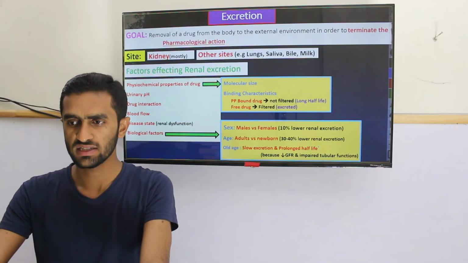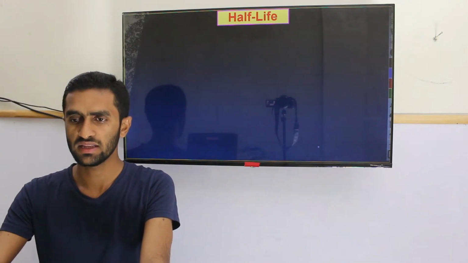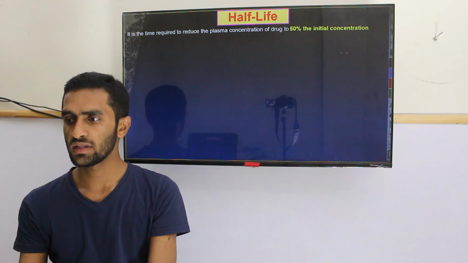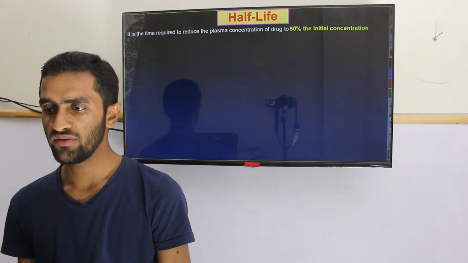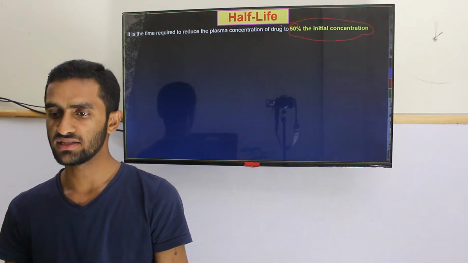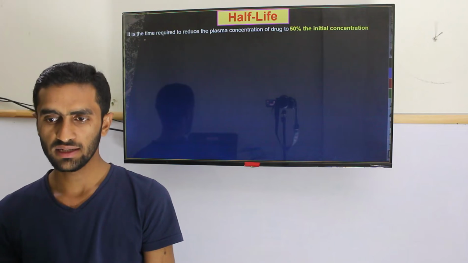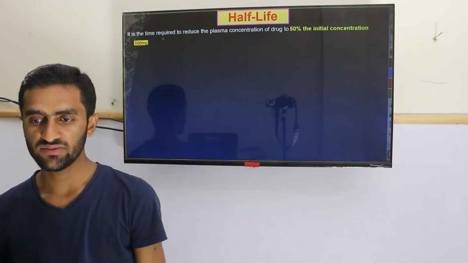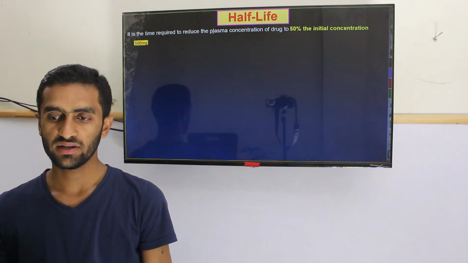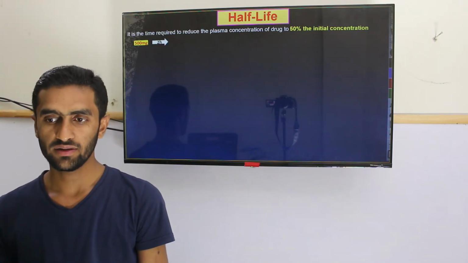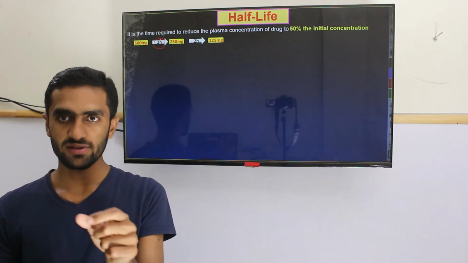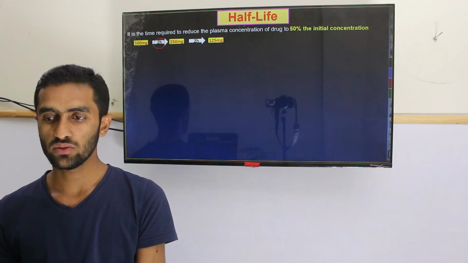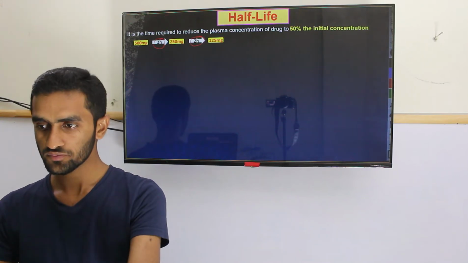Now let's look at this important fact, that is the half-life. Although you are familiar with this, it's the time required to reduce the plasma concentration to 50% of the initial concentration. So it's a time actually. Simple. For example, if a drug has 500 mg and its half-life is 2 hours, after 2 hours it's going to be 250 mg. After the next 2 hours, it becomes 125. So after every 2 hours, its concentration is halved. That is actually half-life.